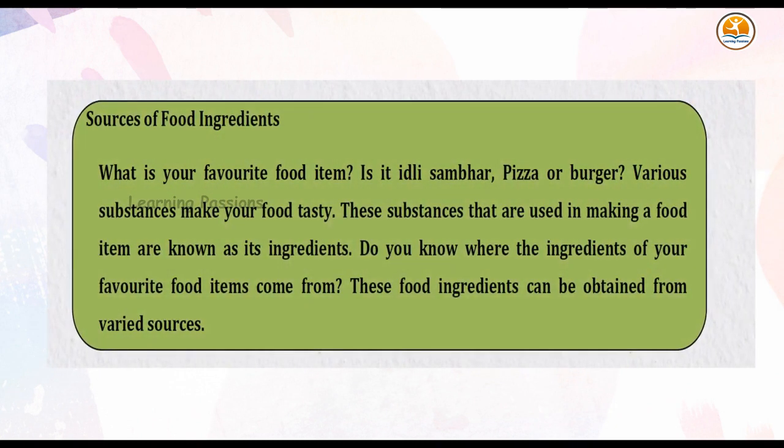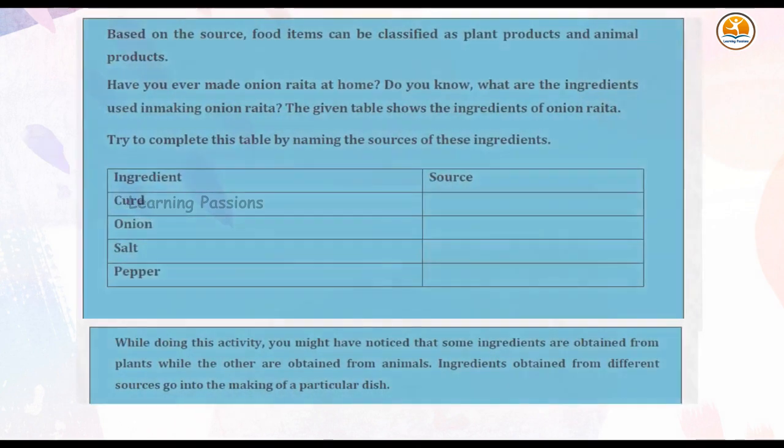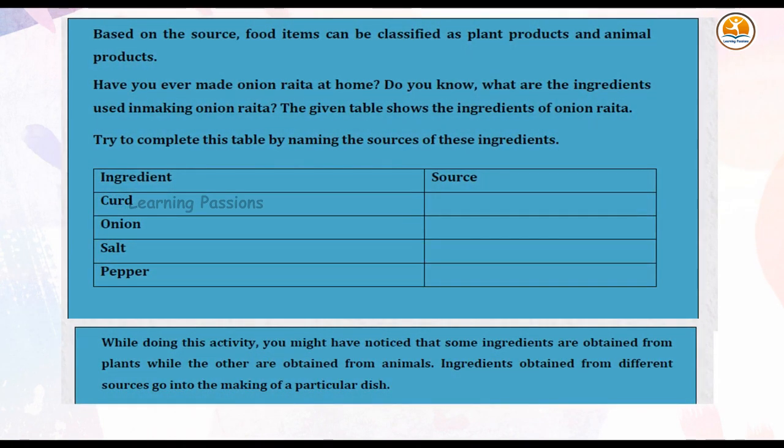Sources of food ingredients. What is your favorite food item? Is it idli sambar, pizza or burger? Various substances make your food tasty. These substances that are used in making a food item are known as its ingredients. Do you know where the ingredients of your favorite food items come from? These food ingredients can be obtained from varied sources. Based on the source, food items can be classified as plant products and animal products.